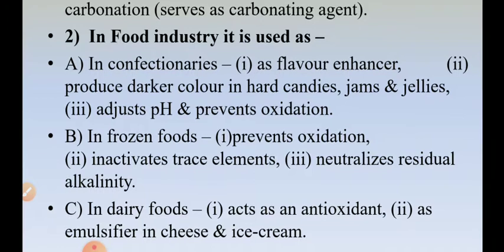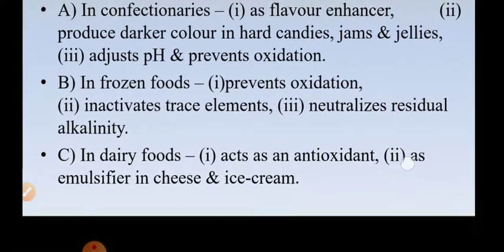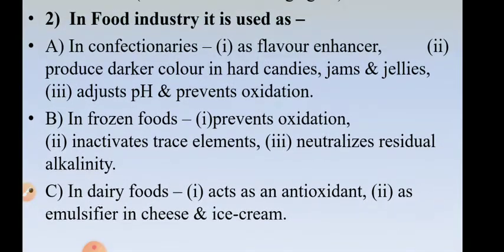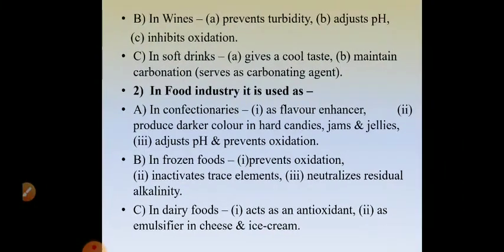Citric acid also finds wide application in the food industry, where in confectionery it is used as a flavor enhancer, to produce dark color in hard candies, jams and jellies, to adjust the pH and to prevent oxidation of the food. In frozen food industries, it is used to prevent oxidation, it inactivates trace elements, and it neutralizes residual alkalinity. In dairy foods, it acts as an antioxidant and as an emulsifier in cheese and ice cream production.